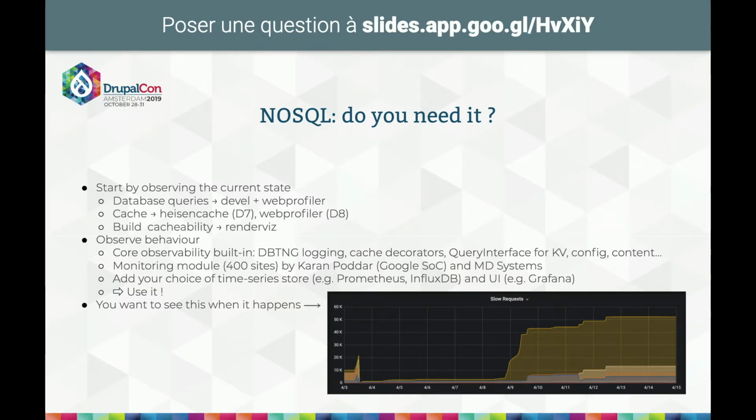Of course, if you are here, it probably means that you have a slow Drupal website or two. This happens to everyone, I guess. But to know if NoSQL can help you, you need to do observation. You need to set observability tools and monitoring in place, and then observe what is making your site slow. Consider the example here.